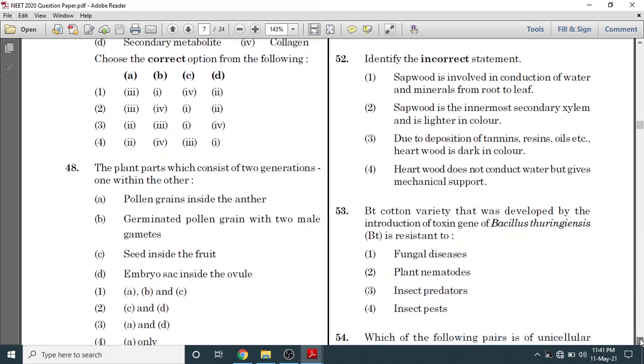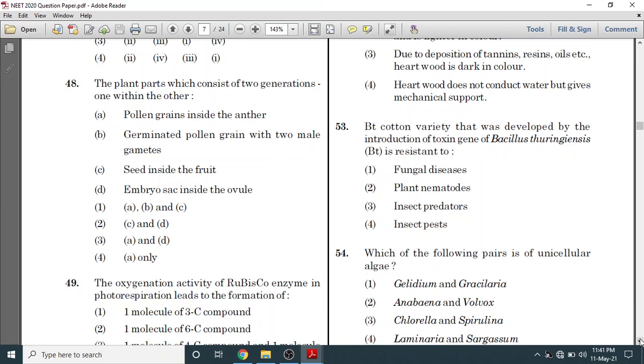Question number 48. 48 is the plant part which consists of 2 generations, one within the other. मतलब एक ही पार्ट के अंदर 2 जनरेशन प्रेजेंट हो.